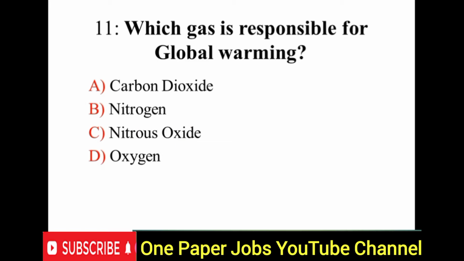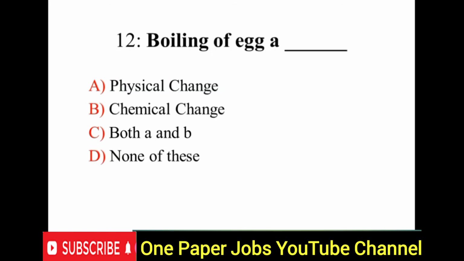Question number 11, which gas is responsible for global warming? Right option is option A, carbon dioxide is responsible for global warming. Next, question number 12, boiling of egg is dash change. Option B, it is a chemical change. Boiling of egg is a chemical change.